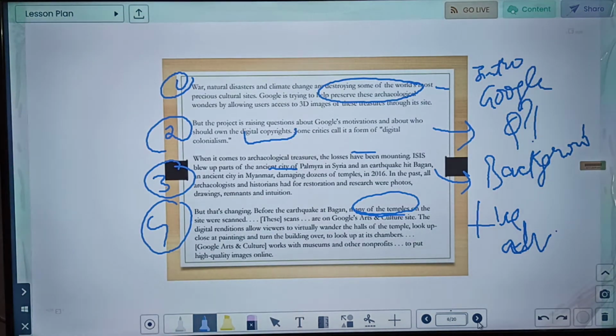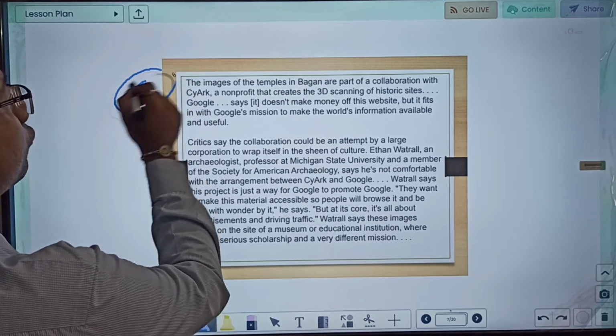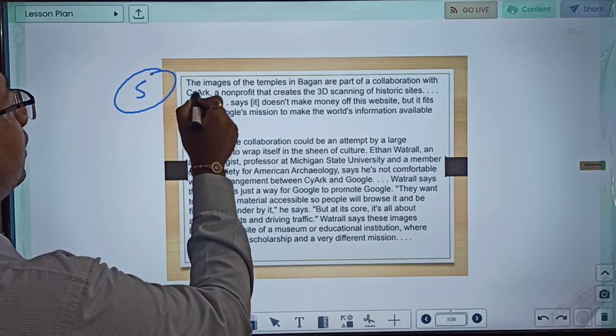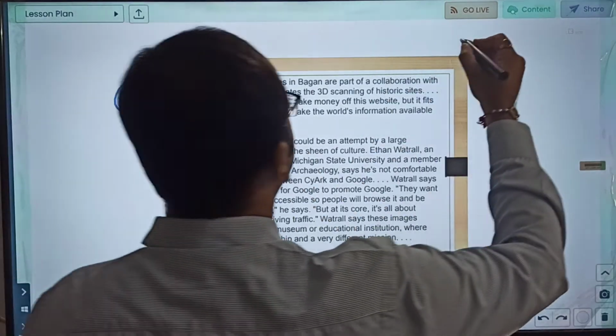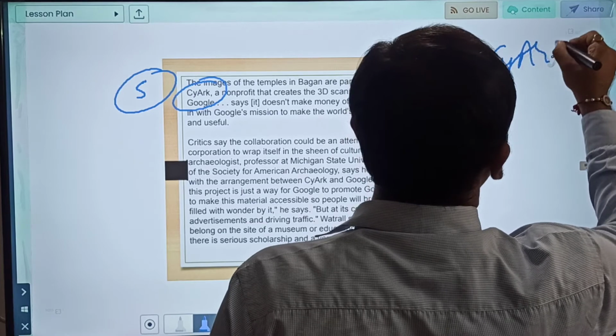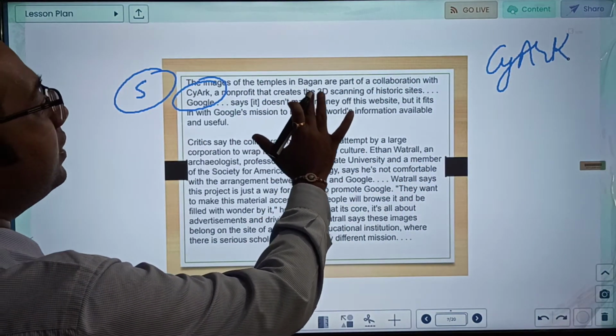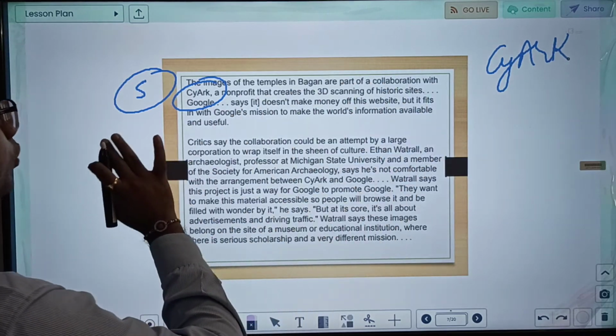What our fifth paragraph is saying: the images of temples in Bagan are a part of collaboration with, okay, so SciArc is an NGO, a non-profit organization. So it is introducing that Google is doing this initiative along with this non-profit organization that creates 3D scanning of historic sites.